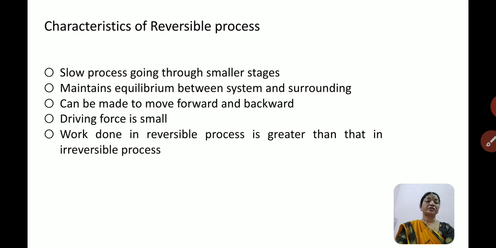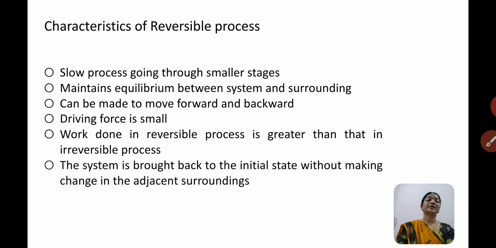In a reversible process, the work done is greater than that in the irreversible process. So as the process happens very slowly, the system needs to do more work than in the irreversible process. The system is brought back to the initial state without making changes in the adjacent surrounding. While during this process also it will always maintain the equilibrium with the surroundings, and it will not make any changes during the process, the direct process as well as the reverse process.